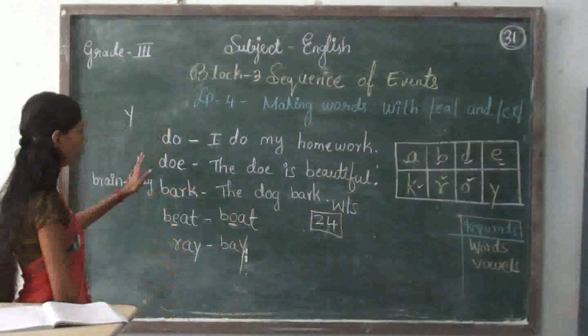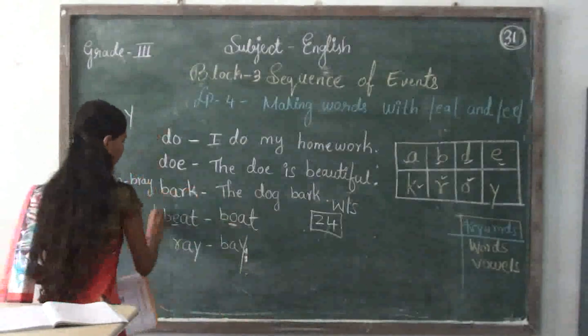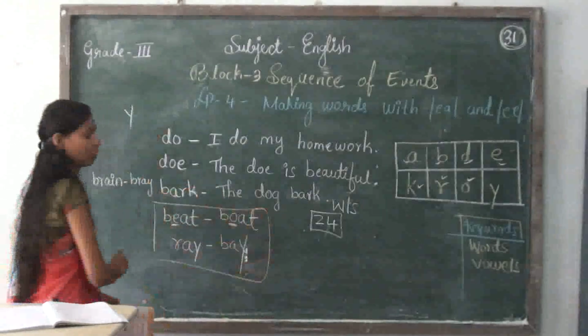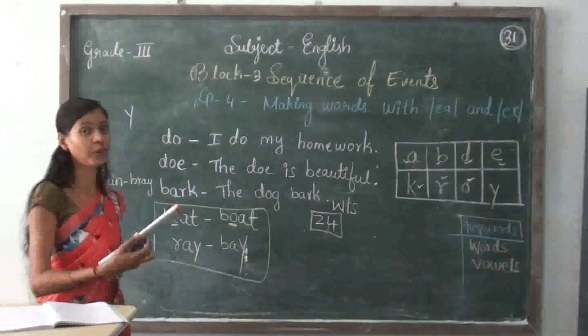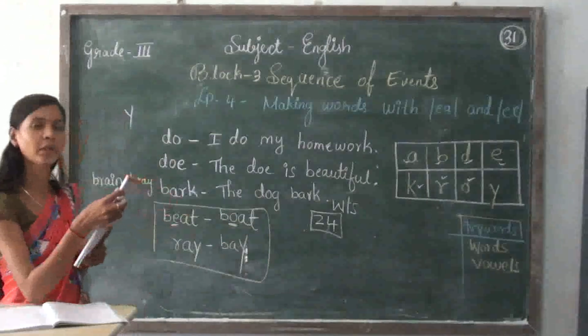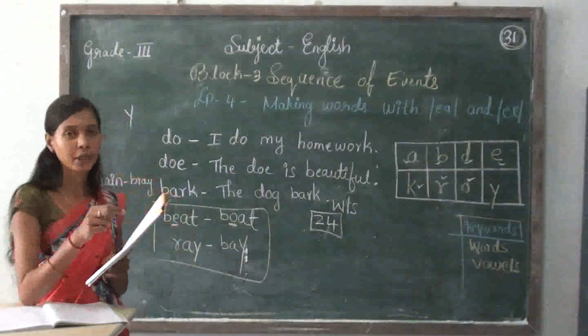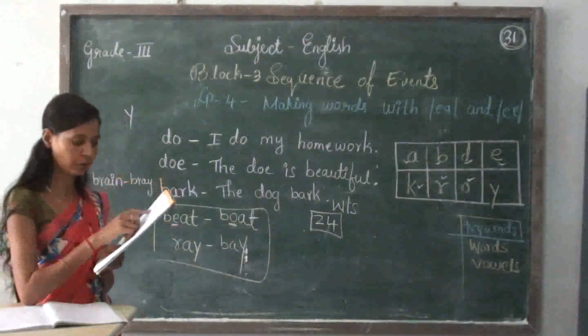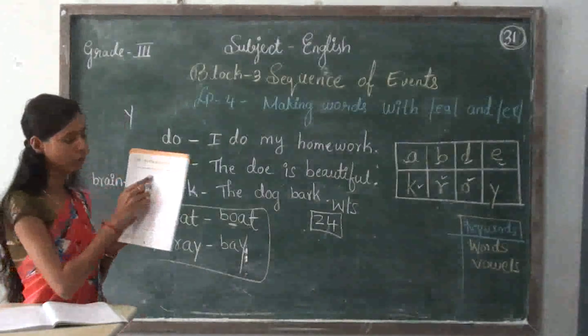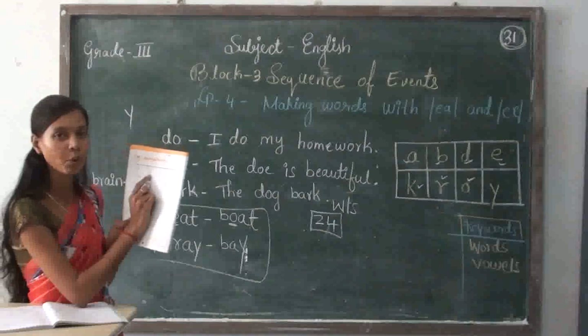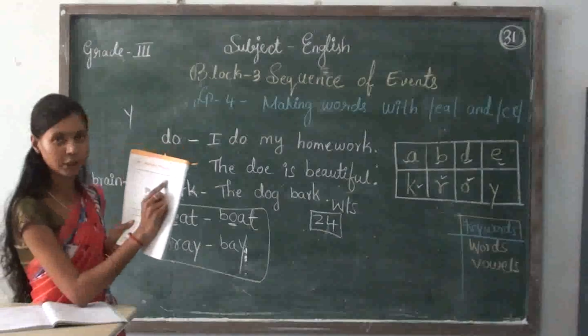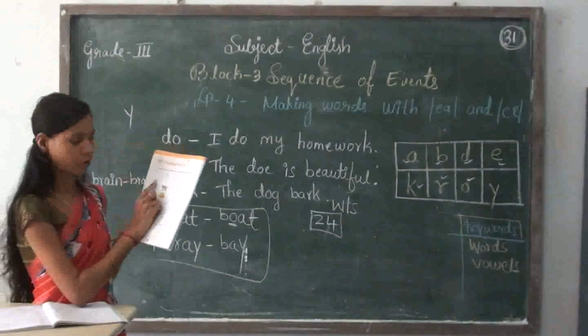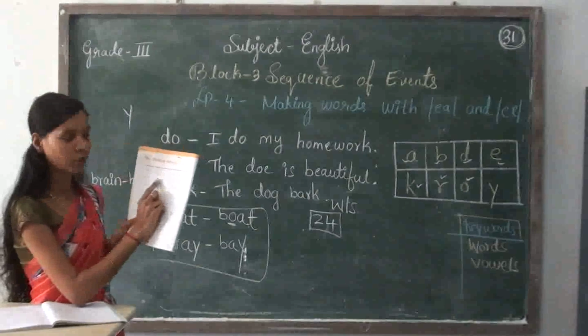Just now we made words by changing the vowels. In the same way you also have to make words by seeing the picture. For example, beat into, what is this picture? Boat. So here you have to write boat. Coast. This is toast.